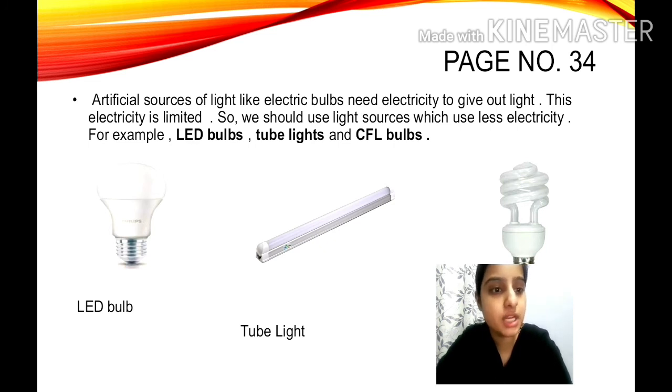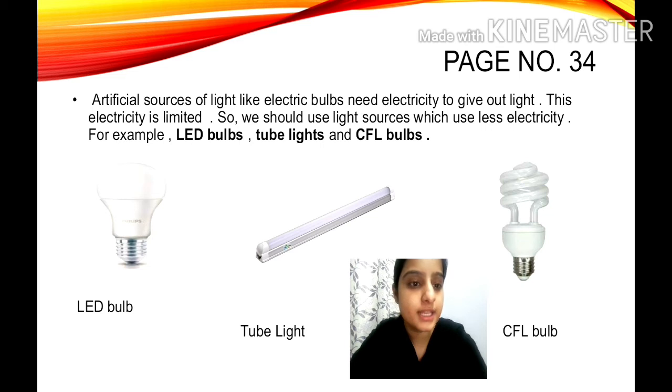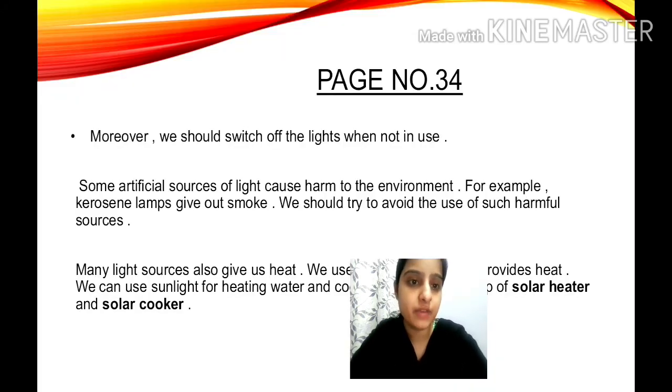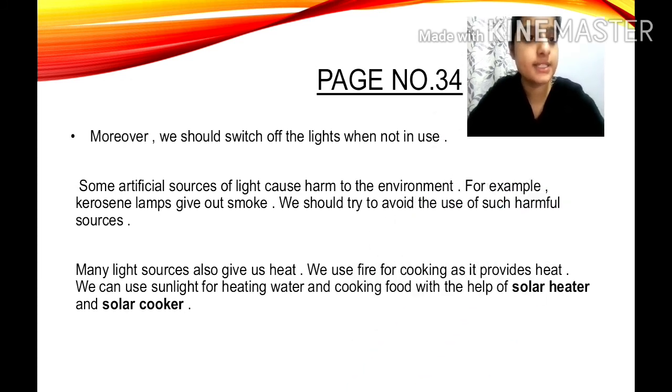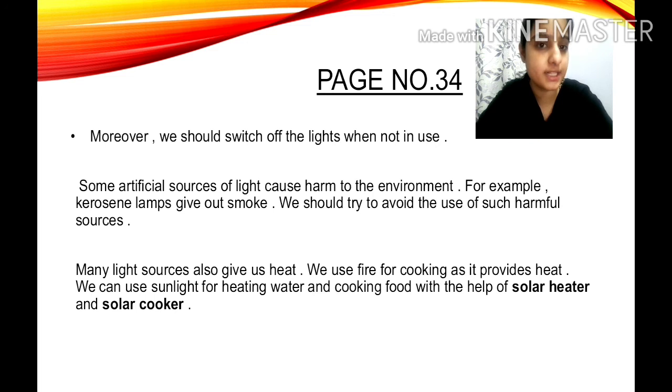So which are those, children? Can you name them? These are your LED bulbs, tube lights and CFL bulbs. Clear? These types of light sources, children, consume less electricity. So this is how we can save electricity. The second way of saving electricity is we should switch off the lights when not in use. We should always switch off the light when we are not using it. Clear? So this is what we studied: how can we save electricity?